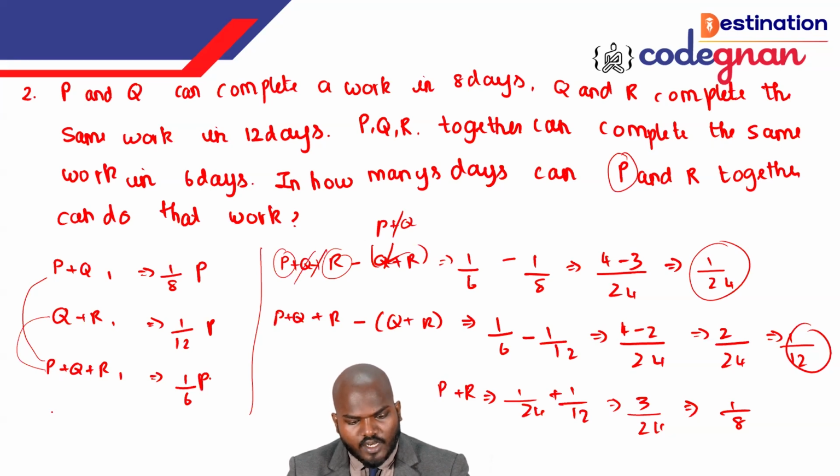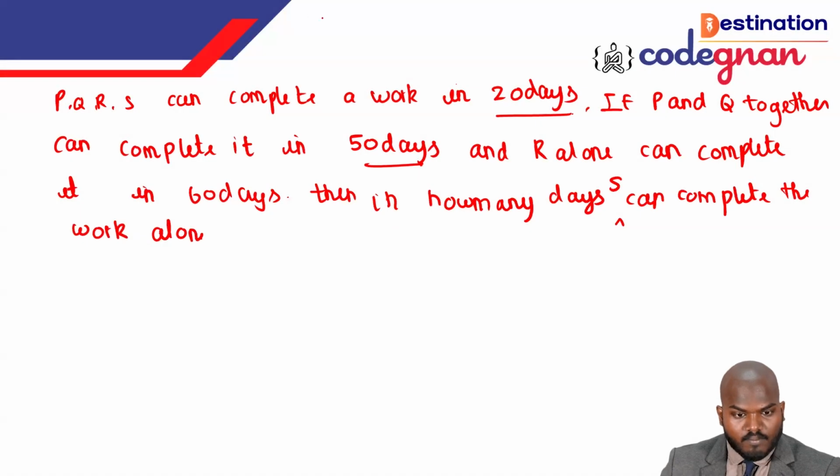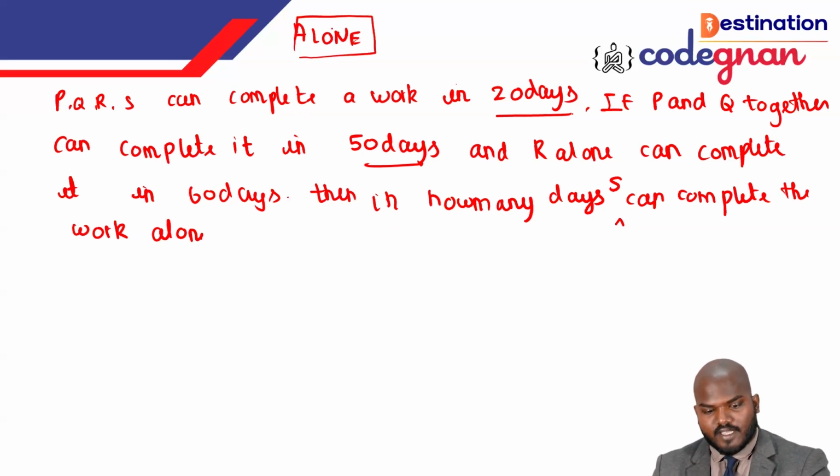Now we'll go to another section, one more question, and we will deal with it in the next one. I'm not going to repeat the same kind of question you have done. I want to give you something different so that you explore it in a different way and understand it very clearly. This belongs to a different type: the topic called alone. It is an important topic because it appears in many places.